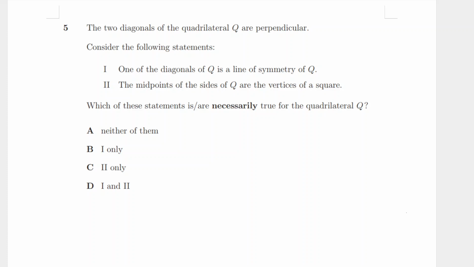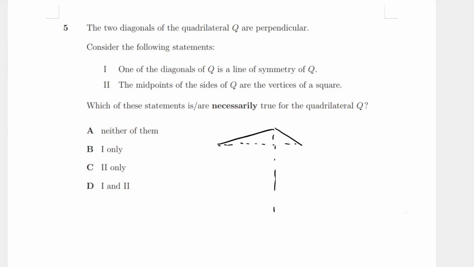Like, for example, for 1, line of symmetry of Q. Okay, well, then let's say I offset the diagonals a bit. So draw my diagonals first. Okay, that's a good technique. Diagonals first, instead of making the shape. Okay, so let's say I go something like this. Okay, well, then this is a quadrilateral, right? Sort of trapezium thingy, I suppose.